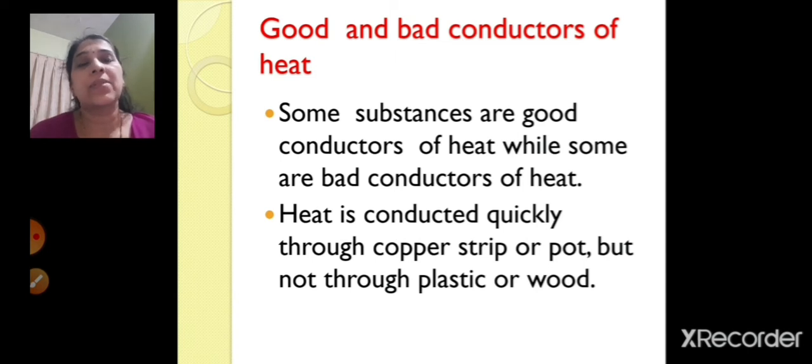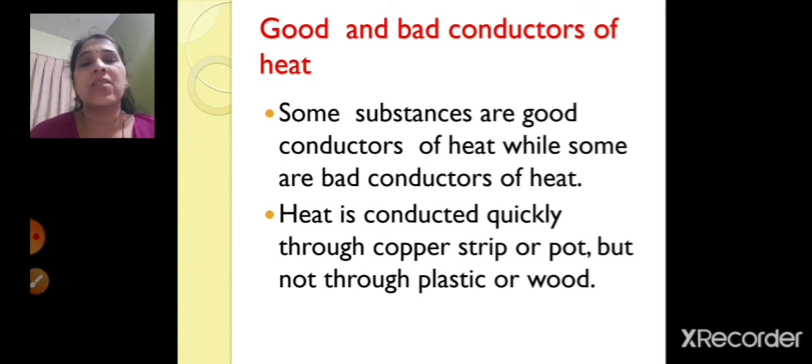So there are some substances which are good conductors of heat, while there are some substances which are bad conductors of heat. As we had already discussed, heat is conducted quickly through a copper strip or pot. Conducted quickly means heating takes place quickly through the copper strip or pot, but it does not take place through plastic or wood. So plastic and wood are bad conductors of heat, and copper is a good conductor of heat.